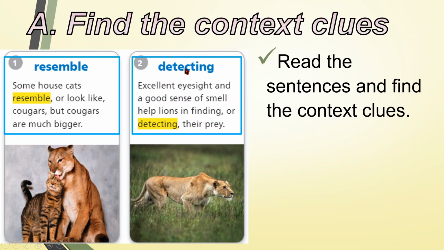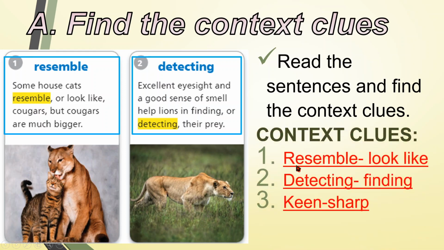You can see here the context clues. Again, context clues are the tips that will give us an idea about the meaning of the word. What do you think is the answer for number 1 and number 2? The answers are the following. Resemble means look like, and this is the context clue, look alike. Number 2, detecting, means finding.